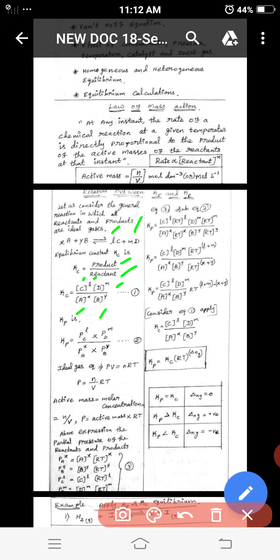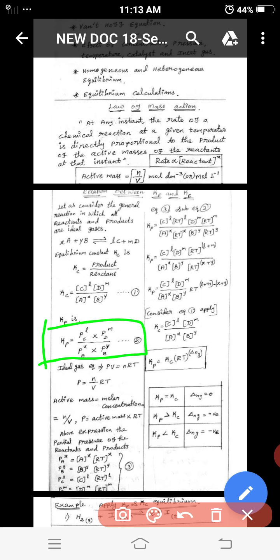That is equation 1. Next, Kp follows the same form, with the same molecules expressed in pressure: all molecules take P. That is equation 2.